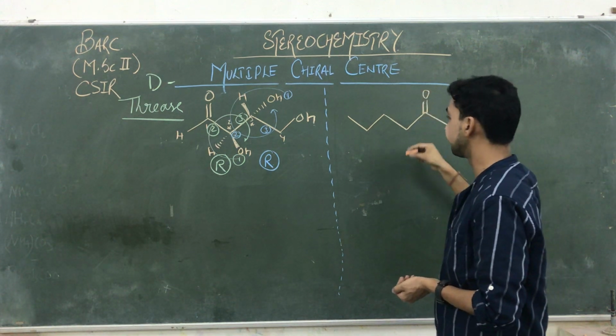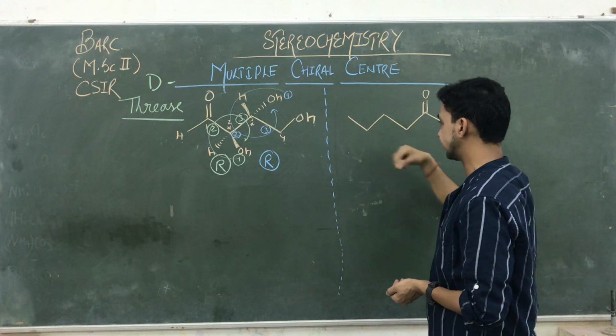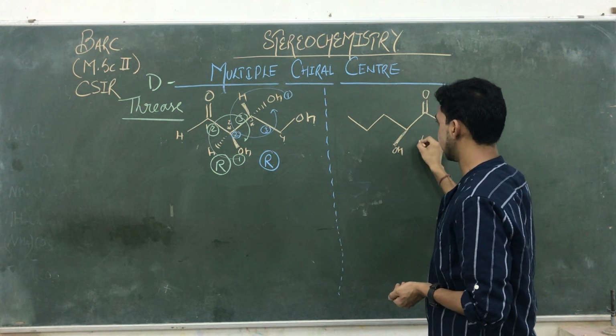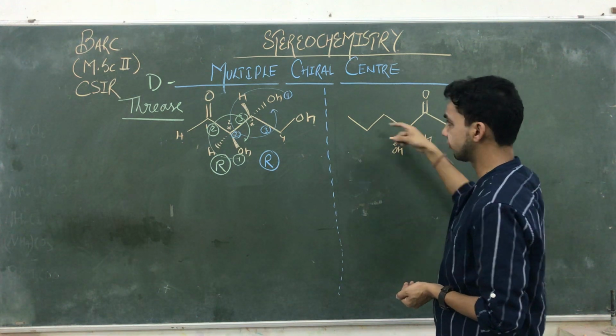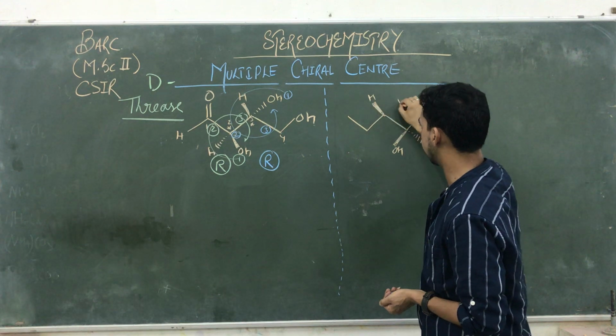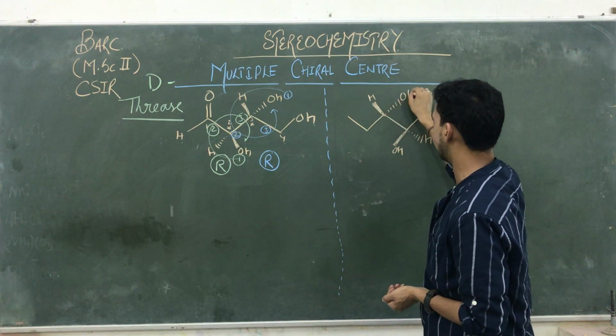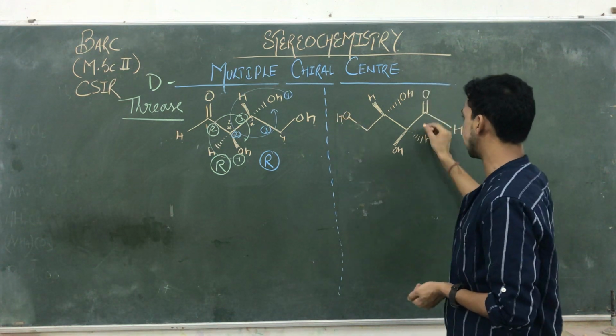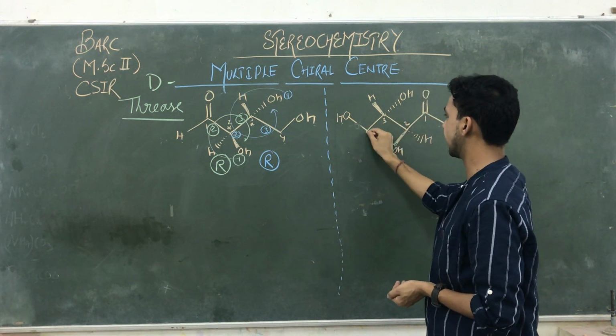That one is H. And here OH is toward the observer, and here H is away from the observer, and on the upper side the hydrogen is towards the observer, and here the OH is away from the observer, and here we have O and H. So that is 1, 2, 3 and 4.